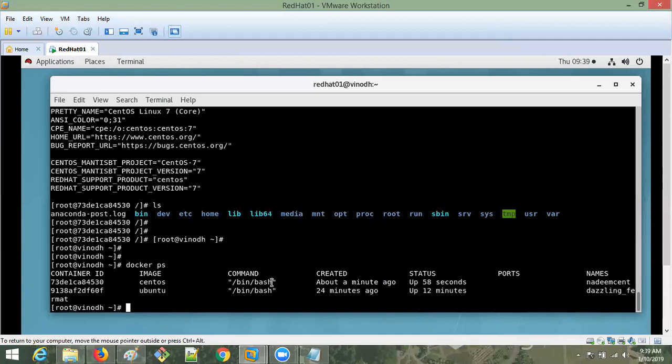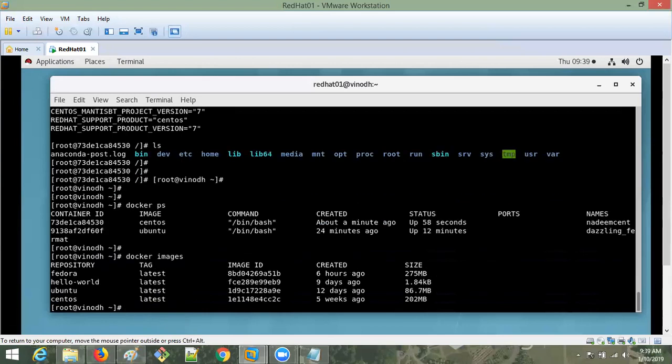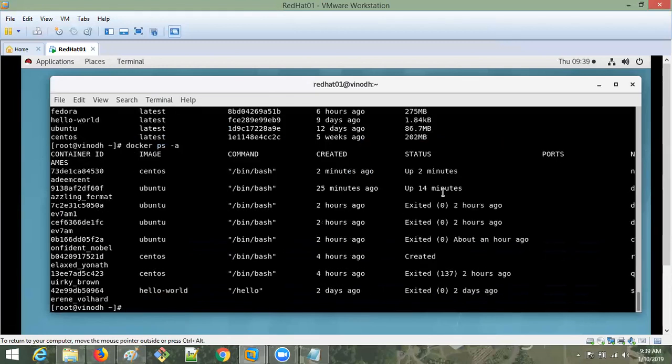And I gave this /bin/bash, no? Sometimes it's recommended to go with bin bash, meaning you get the shell over there, because we are running all this in the shell only, no? So you have to give bin bash. If you get habituated like that, that will be good. So how many Docker images do we have? We have CentOS, Ubuntu, Hello World and Fedora, something like 4 images. Go with docker ps -a, and it will show you all the history. One has been running for 40 minutes, and just 2 minutes is up and running now. Okay, so like this.